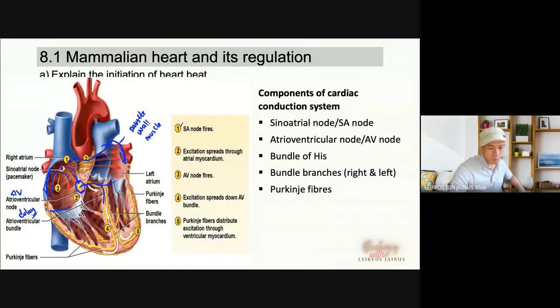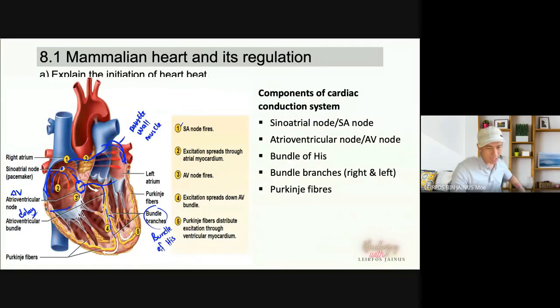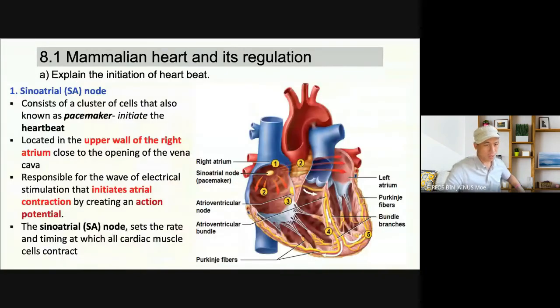Yeah. Septum, we have kita ada ni bundle branches, kita panggil juga sebagai bundle of His. Bundle of His. Yes, and then it's down to the heart apex, and then the signal will be spread through the left and right ventricle through the Purkinje fibers. Okay, begitulah dia punya impulse dia.